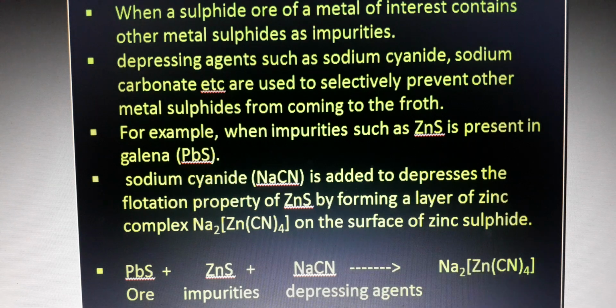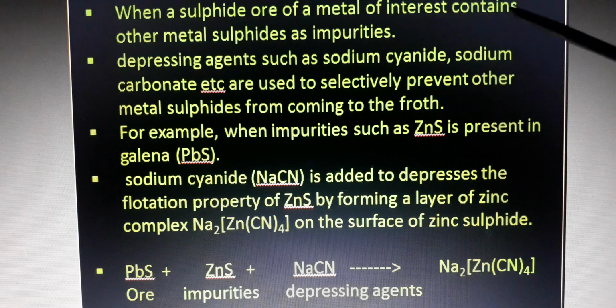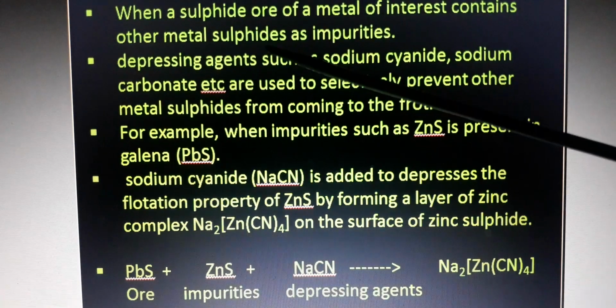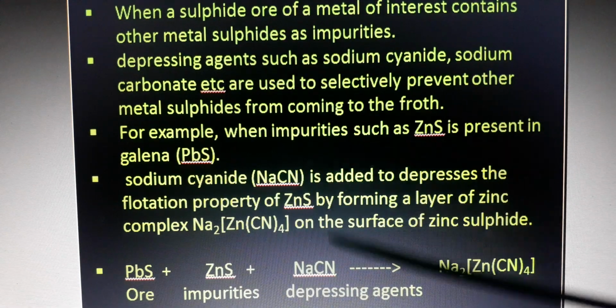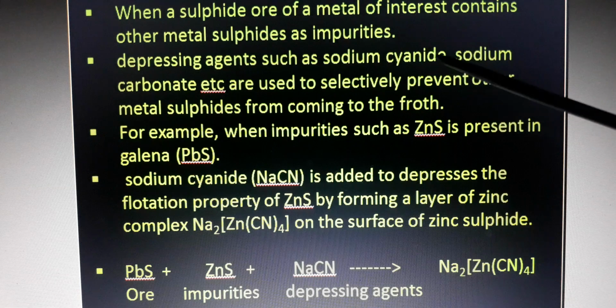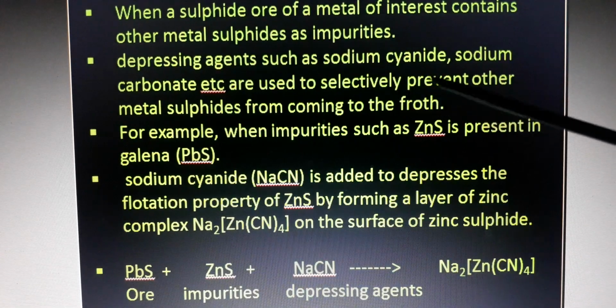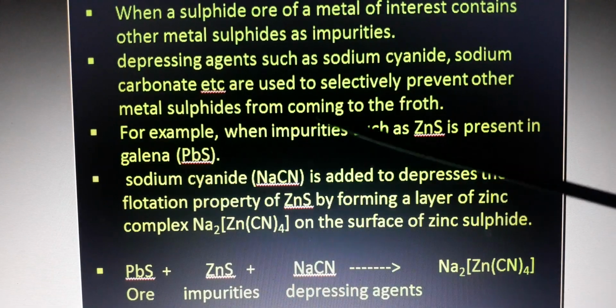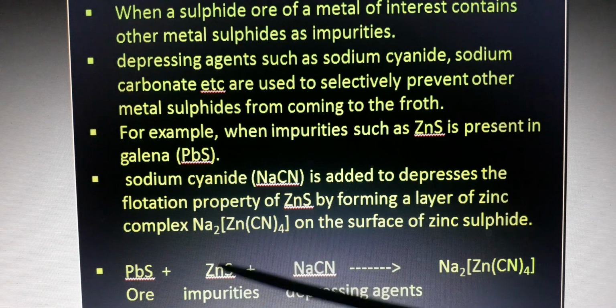So what is the purpose of the depressing agent? The depressing agent combines with the impurities, that is sulfide particles, and forms a compound. When a sulfide ore of the metal of interest contains another metal sulfide as impurity, depressing agents such as sodium cyanide or sodium carbonate are used to selectively prevent the other sulfides from coming to the froth. So this depressing agent is used to remove the impurities.